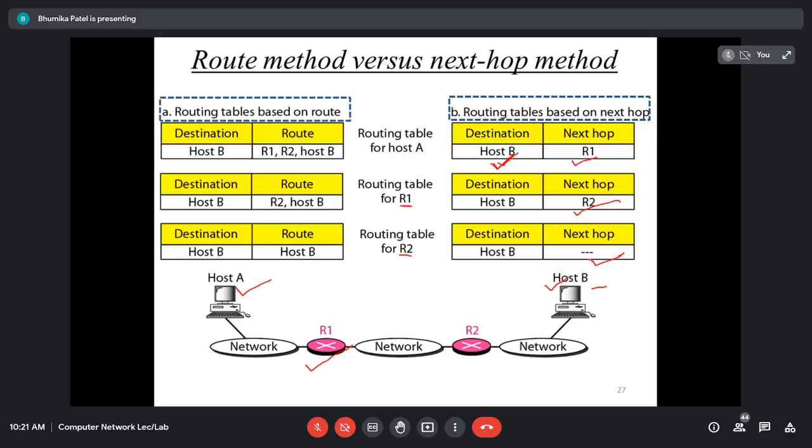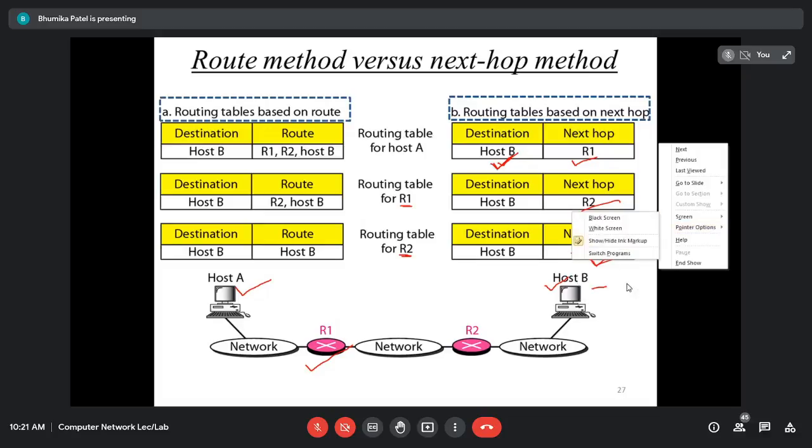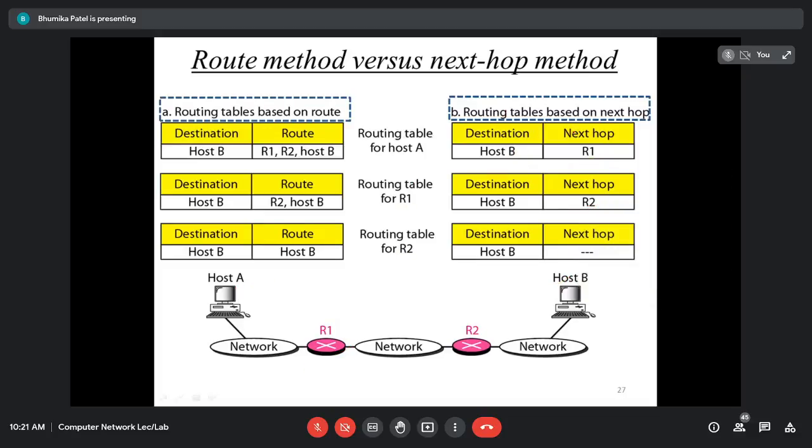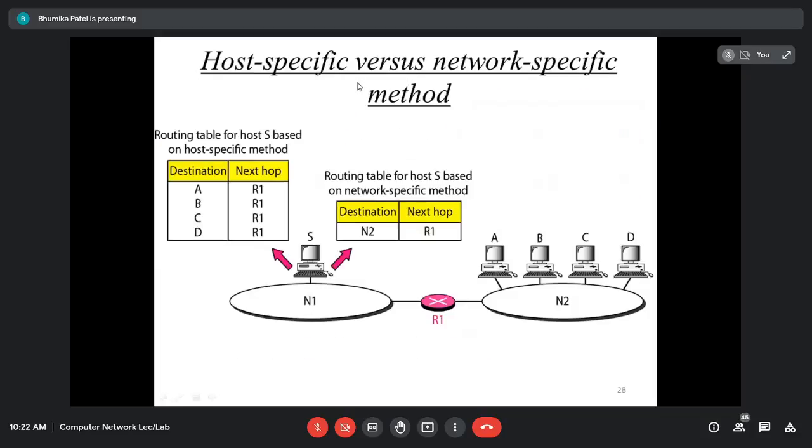There is no need to store any information about the host B because next hop means which next router we have to use, nothing. For the router 2, I am not going to use another router. That is why here there is no entry in the next hop. Next hop means next router. Hop means jump. Which one do we have to jump to next. Okay, so that is the route method versus the next hop method. Obviously we are going to use the next hop method because it is going to reduce the size of the routing table.